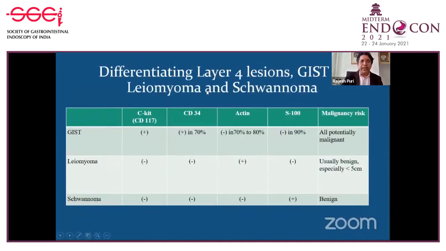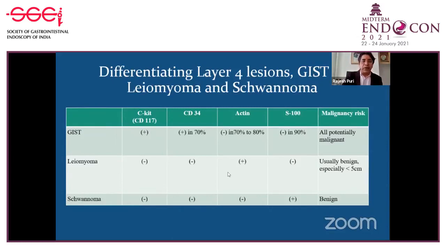So just to summarize, the important fourth layer lesions are GIST, leiomyoma and schwannomas. GISTs are positive for c-KIT and CD34, while they are negative for actin and S100, and they have a malignant potential. These patients require close follow-up. So if the GIST is less than 2 centimeter, you can do a 6-monthly follow-up, and likewise if it is less than 1 centimeter. If GIST is larger in size, they require removal because they have a malignant potential.